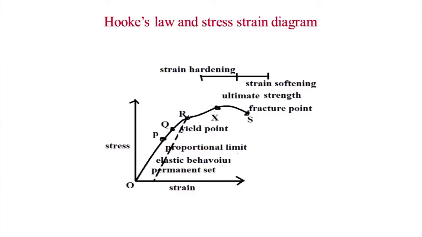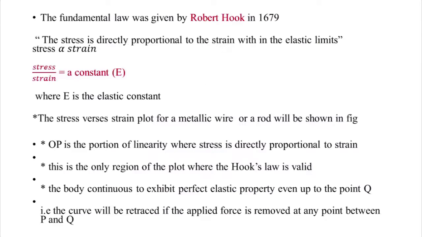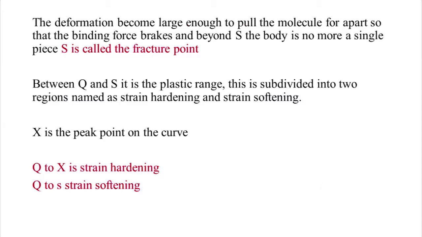However, the linear dependency between stress and strain is not observed in this portion. The points between P and Q are the proportionality limit or the elastic limit. Now, by knowing the elastic limit of the material, one can find the maximum deforming force that the body can be subjected to without undergoing permanent deformation. Now we need to know what the deforming force is. Deforming force is the force that can produce a change in either the shape or size or both in the given body. Here Q is the yield point.